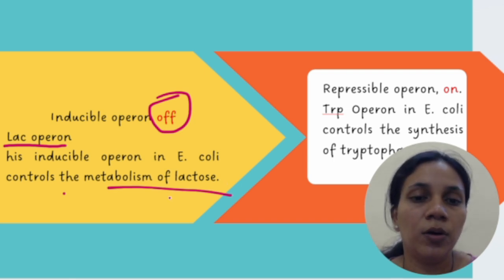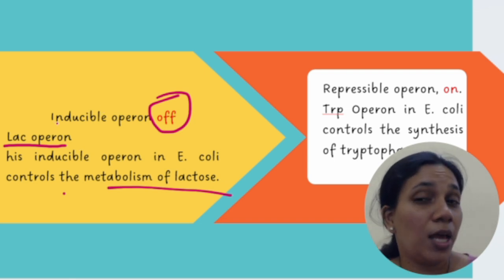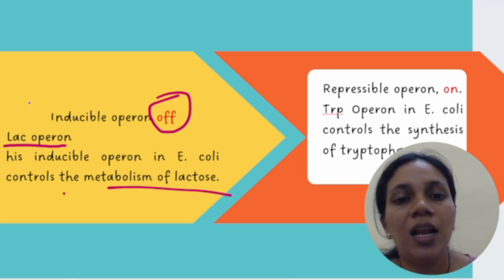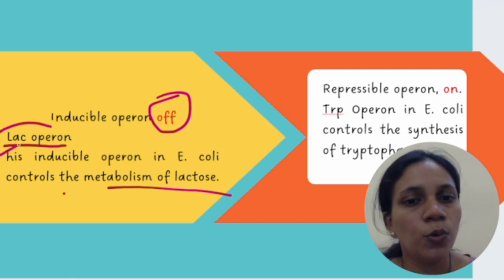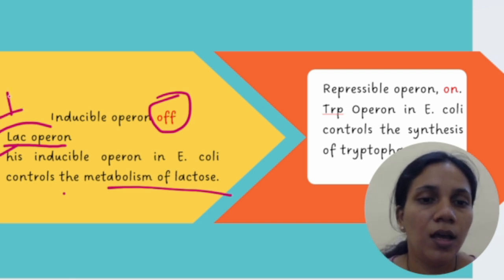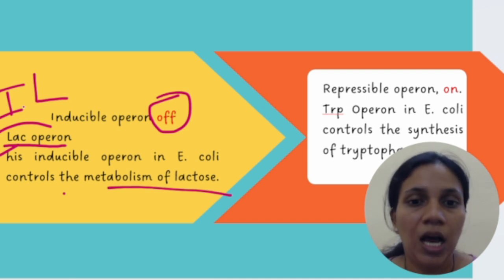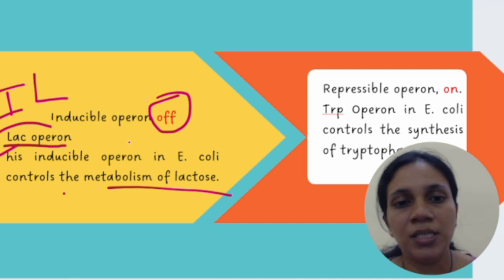So how do we remember? It is quite confusing. Inducible operon, whether it is lac operon or trp operon. In the alphabets A, B, C, D, E, F, G, H, I, J, K, L, I and L are closer. So it is inducible, I, and L. So remember this. Both these alphabets are close together, right? So it is inducible operon, example is lac operon.